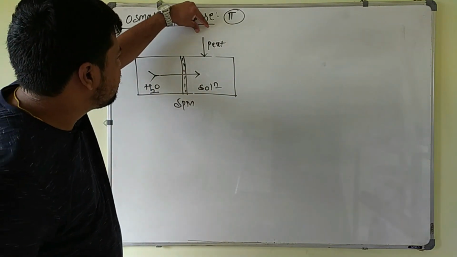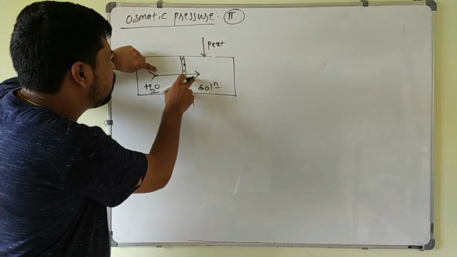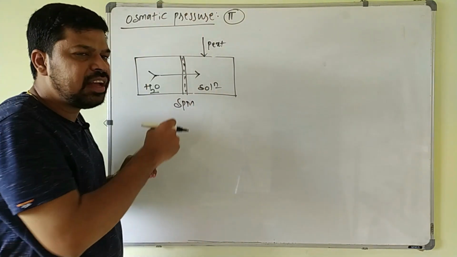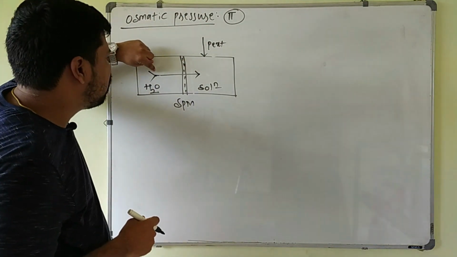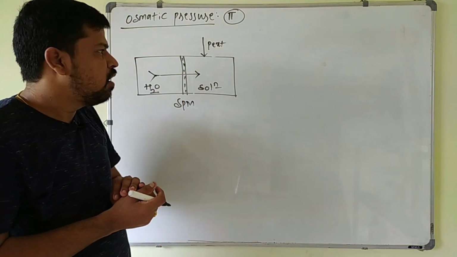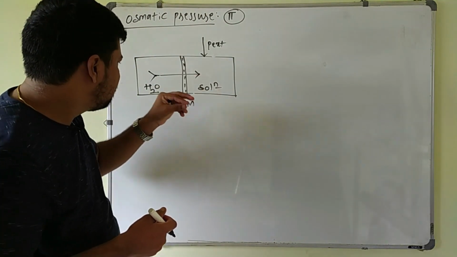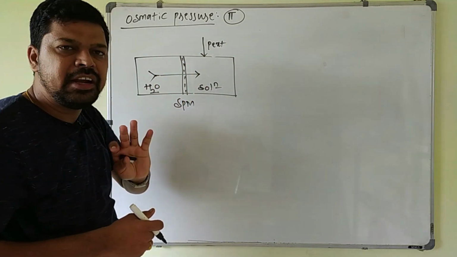Whenever this external pressure is increased, the movement of solvent molecules from solvent to the solution side decreases. Slowly it decreases, and as the external pressure is increased further, at a particular pressure the movement of these solvent molecules will stop.